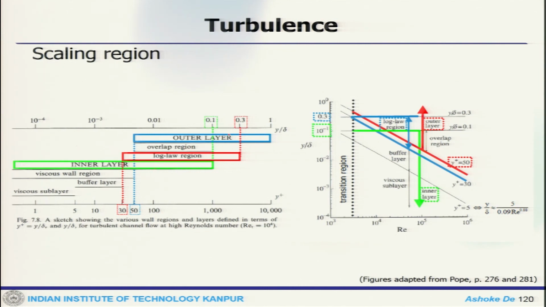So, these are the scaling regions. This is adapted from Pope, and one can go through the details there. This is the variation with the Reynolds number and y by delta. So, that is what you get when you look at these different scalings in the different regions of a wall bounded shear flow. So, we will stop today and continue the discussion in the next lecture.